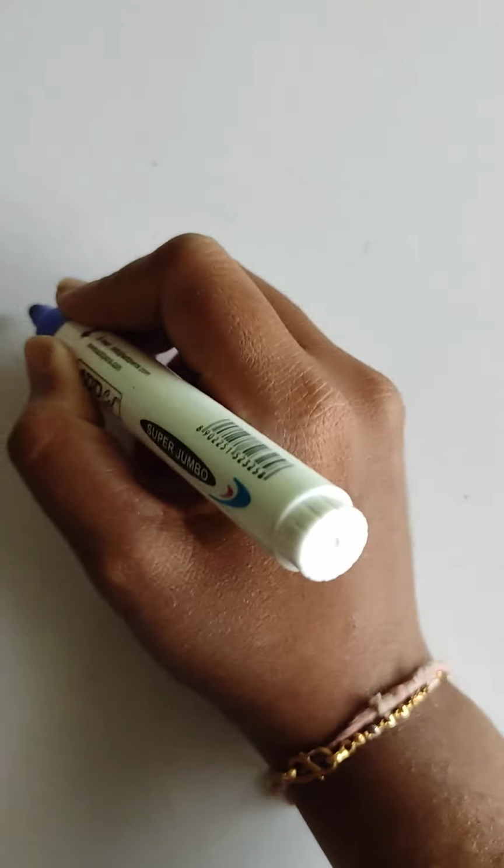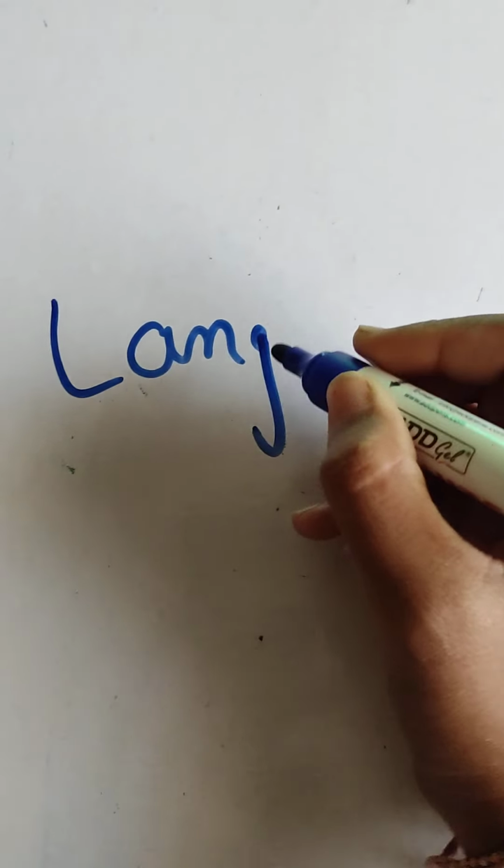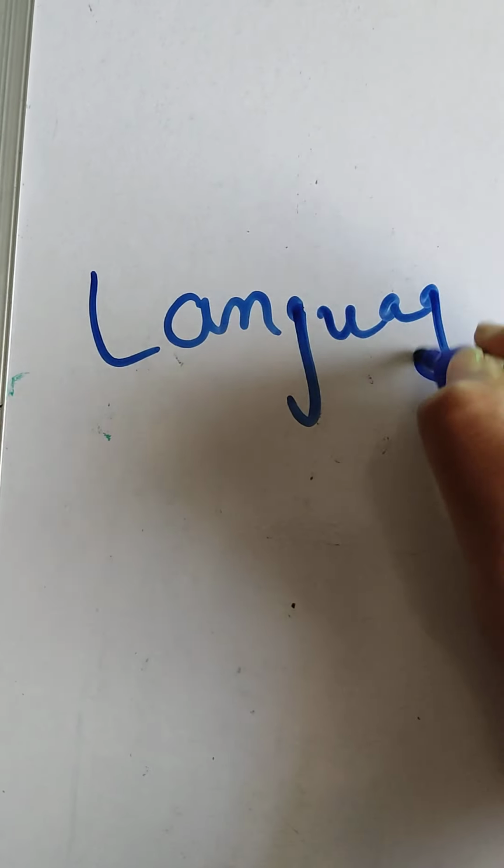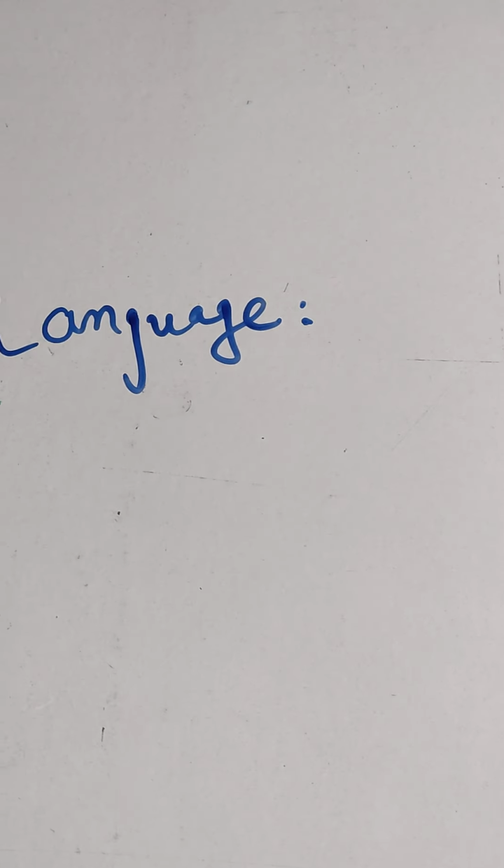The next term which we are going to deal with is language. So what do you mean by language? Language is a set of strings chosen from the universal set, meaning the universal alphabet set, sigma star.